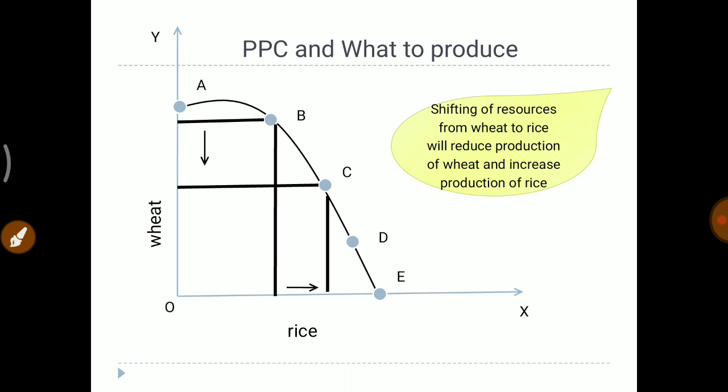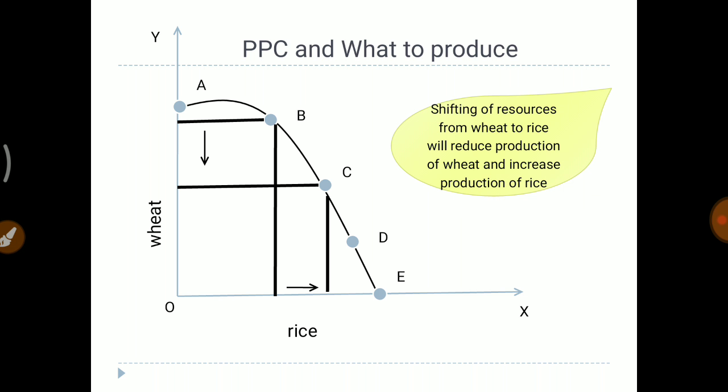Moving forward, PPC and what to produce. The problem: shifting of resources from wheat to rice will reduce the production of wheat and increase the production of rice. Think of it as if I have a 1 hectare land, half of the land was first being utilized for wheat, half for rice.